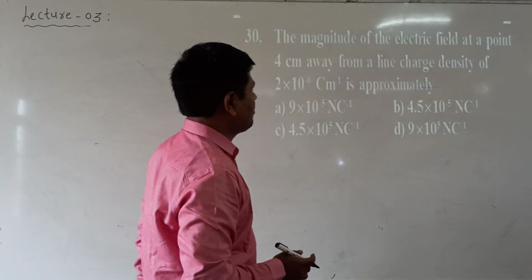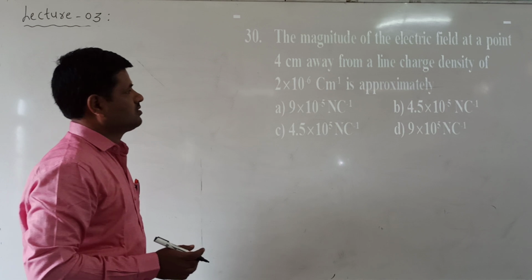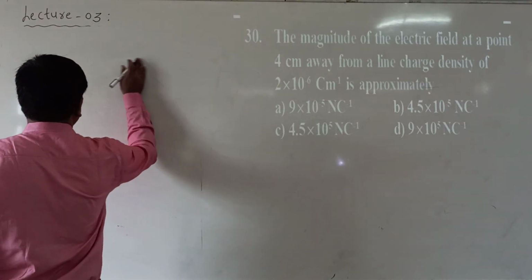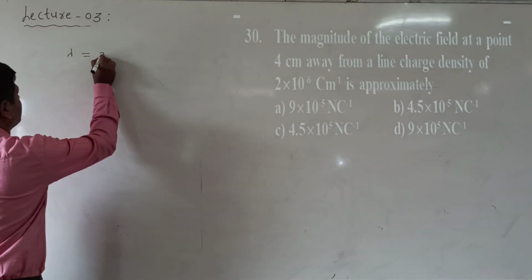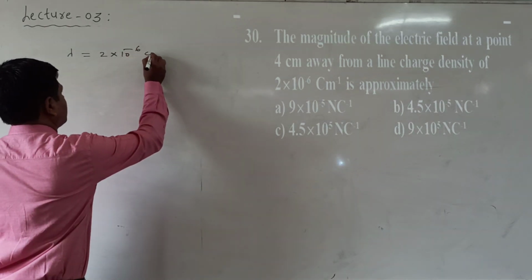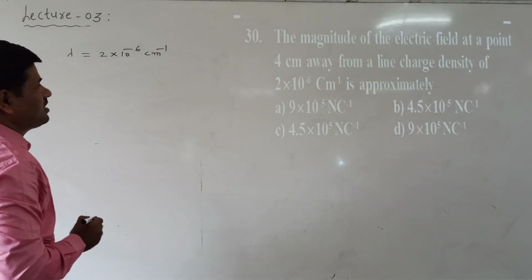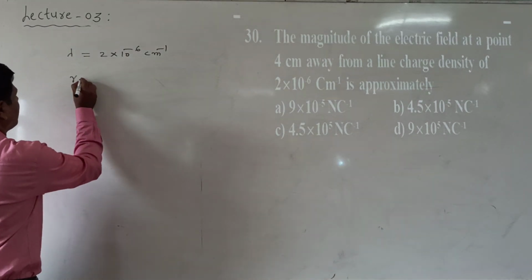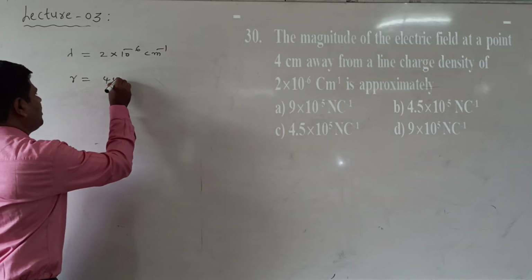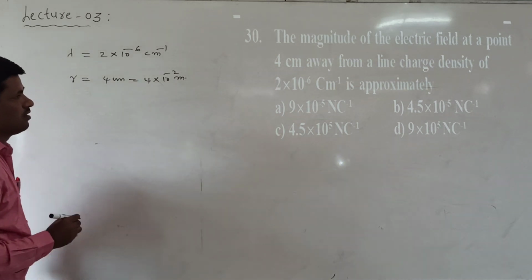Now question 30. The magnitude of the electric field at a point 4 cm away from a line charge density. Line charge density, lambda, is given. Lambda is equal to 2 into 10 power of minus 6 centimeter inverse. That is the line density given. The distance is given, that is r. R is equal to 4 centimeter, 4 into 10 power of minus 2 meters.